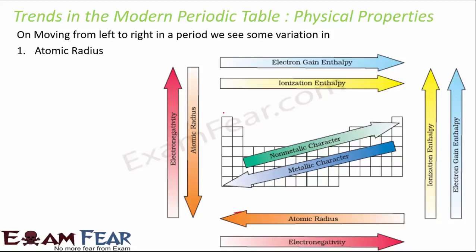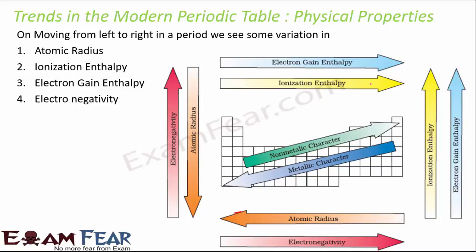Ionization enthalpy would increase, because if you look at this yellow arrow, as you move from left to right, ionization enthalpy is increasing. Electron gain enthalpy would also increase, and electronegativity would also increase. All of these increase as you move from left to right in a period, except atomic radius.